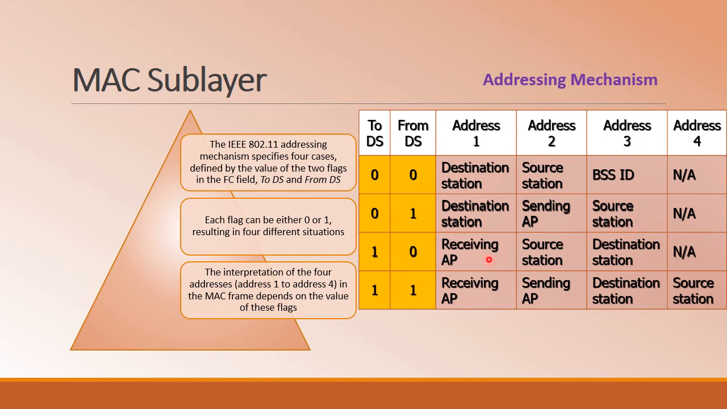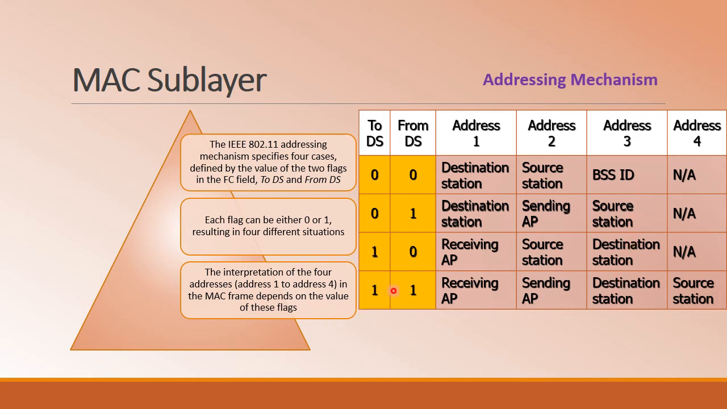And the third scenario is vice versa of the second case, that is the station is sending to the AP, or it is communicating outside the BSS. On that note, address 1 is nothing but the next hop station, that is a receiving AP, and address 2 is the source station, and address 3 is the destination station.